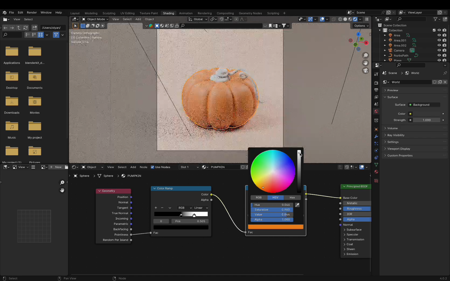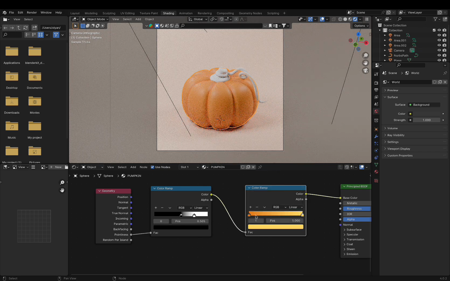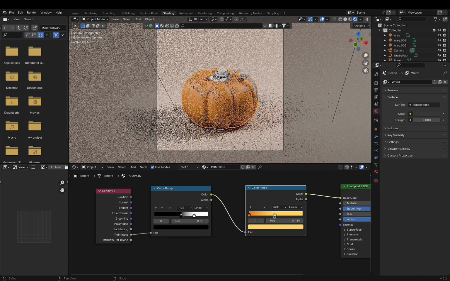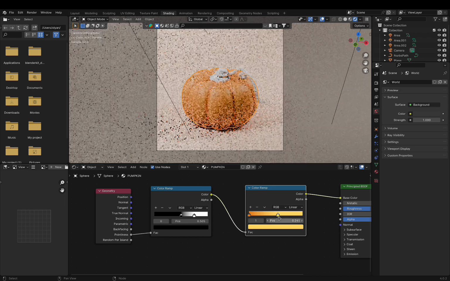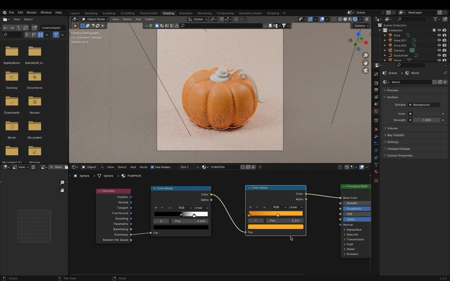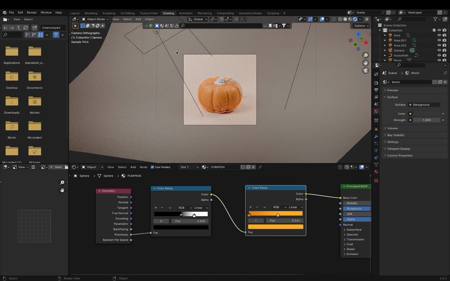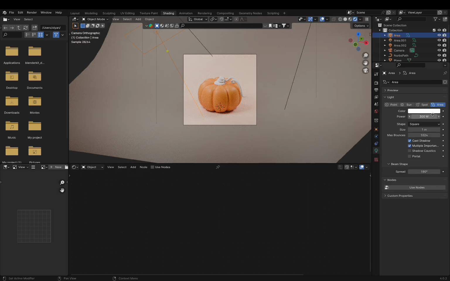Choose an orange color. Maybe even a yellow. Let's reduce the lighting intensity a bit.